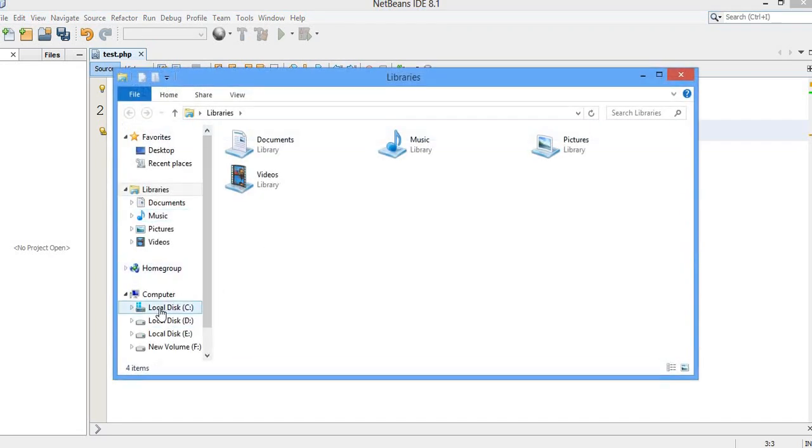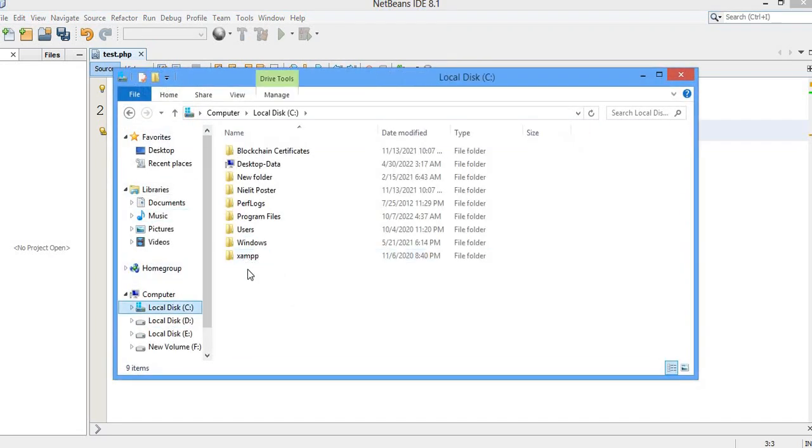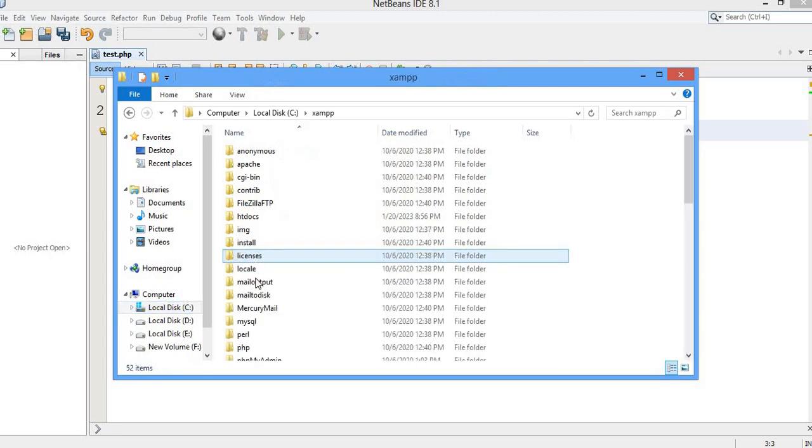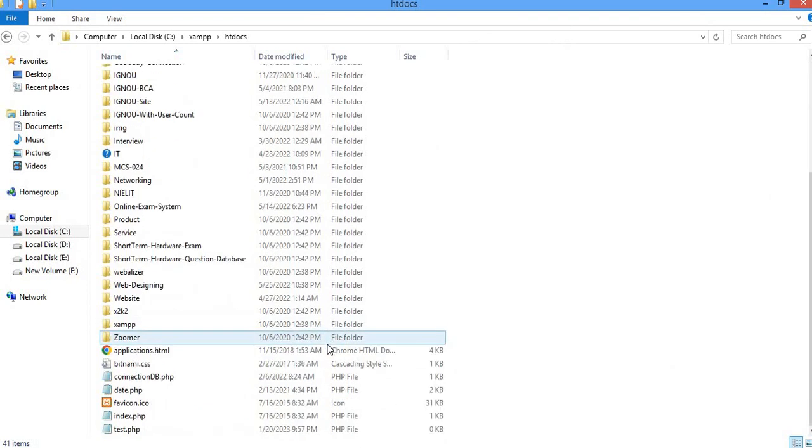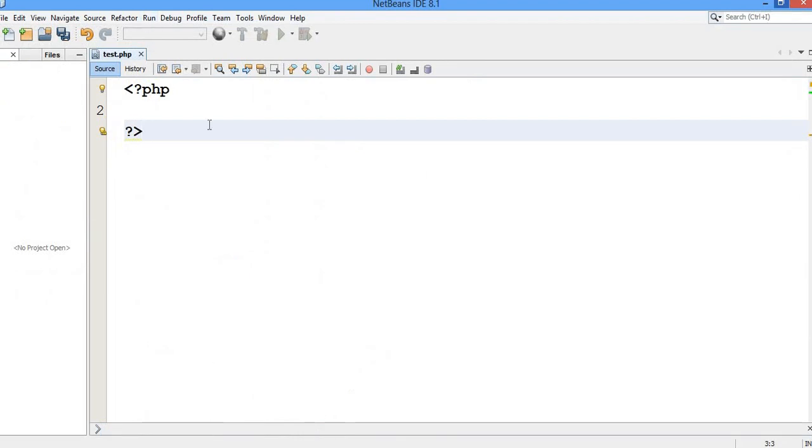Here you can see in the C folder, I have installed XAMPP. You have to install a local server, and inside XAMPP you have this folder htdocs, and inside this folder I have the test.php file. So I'm going to access this file and write in this test.php file. Let us start. This is how you have to write.